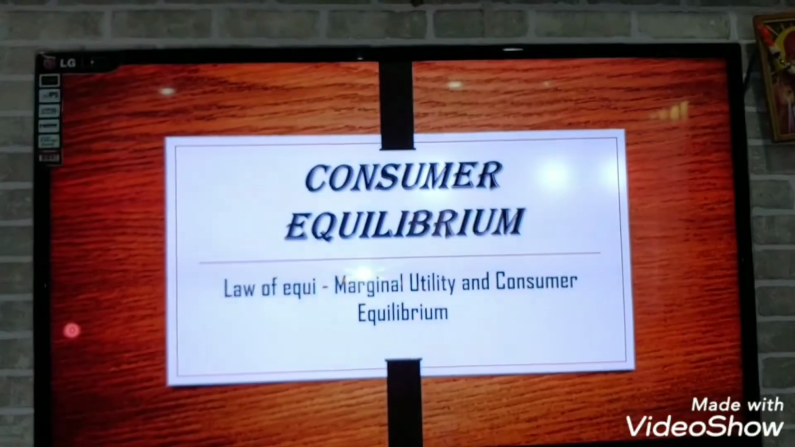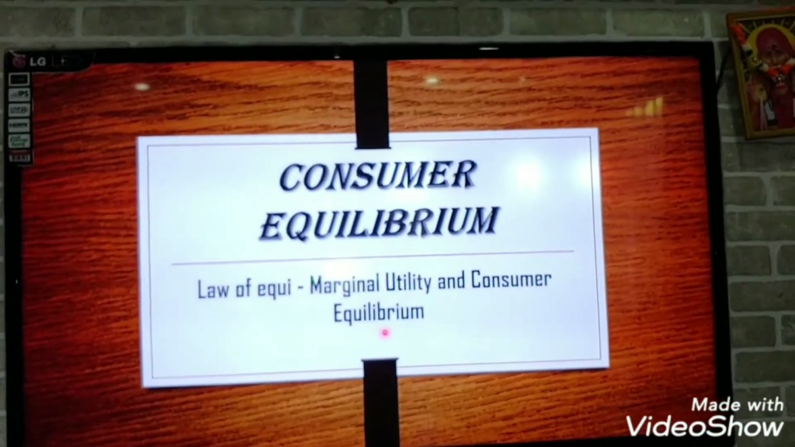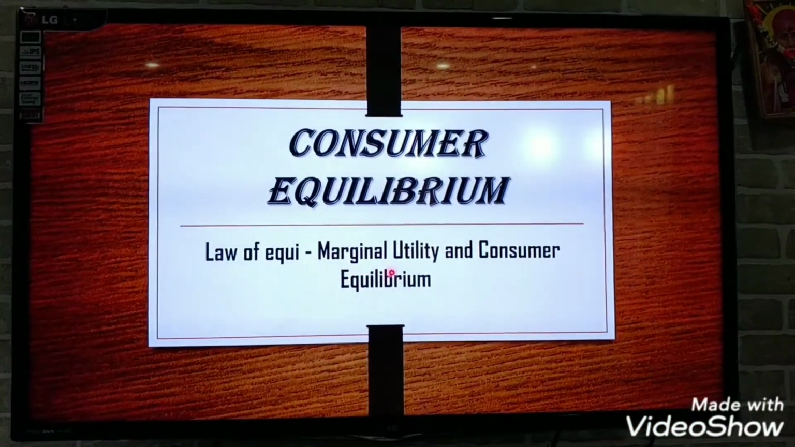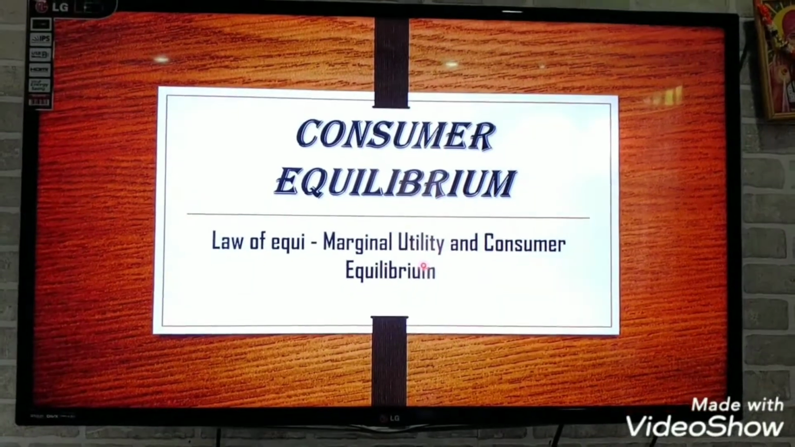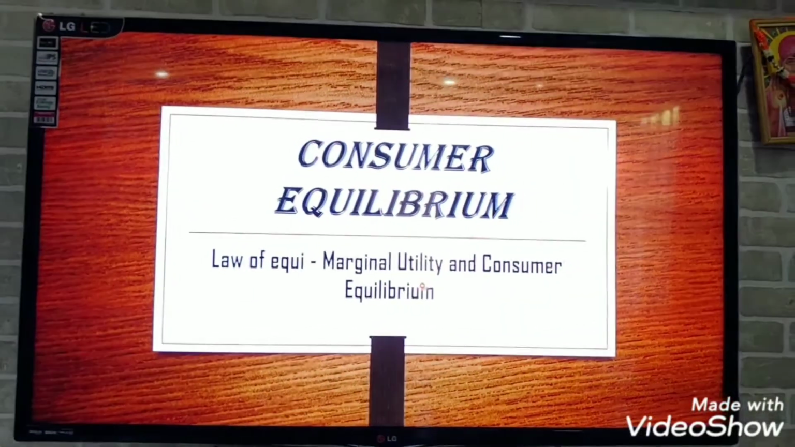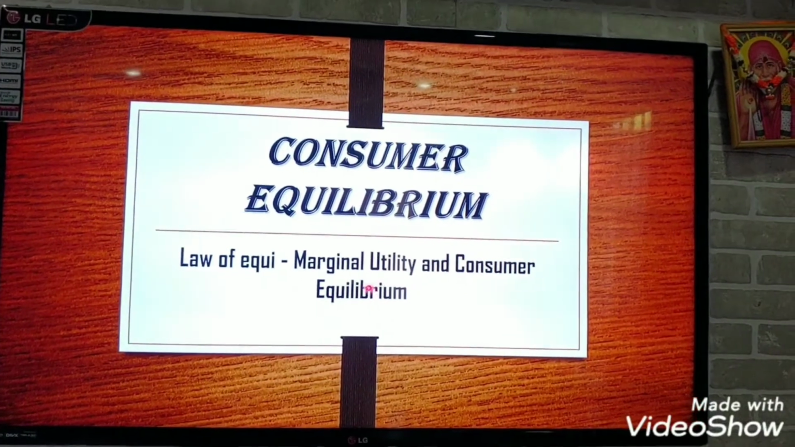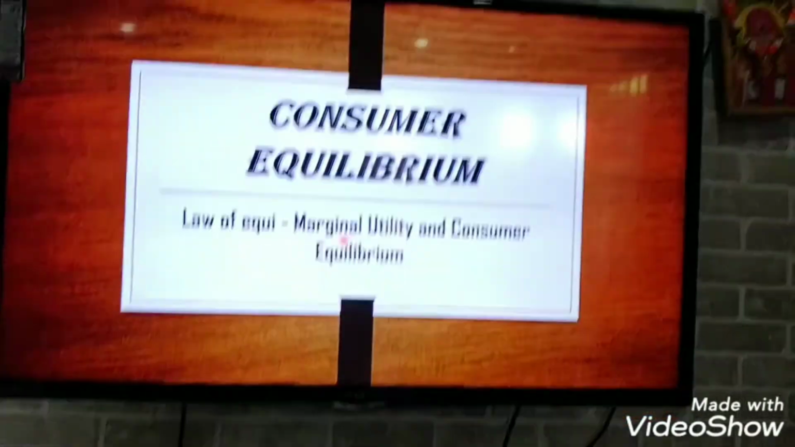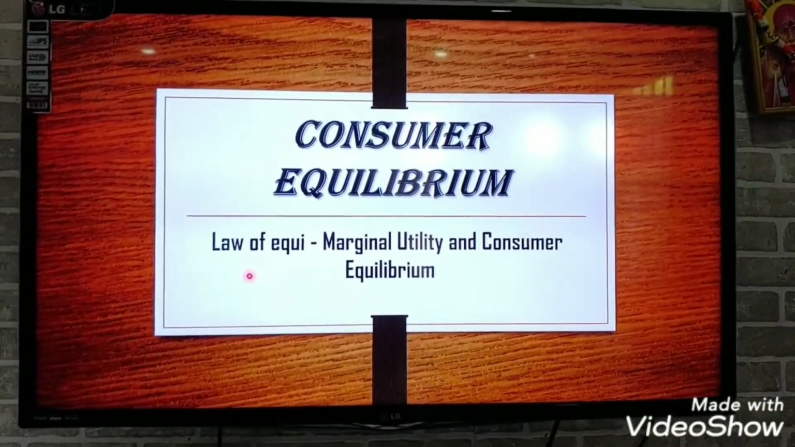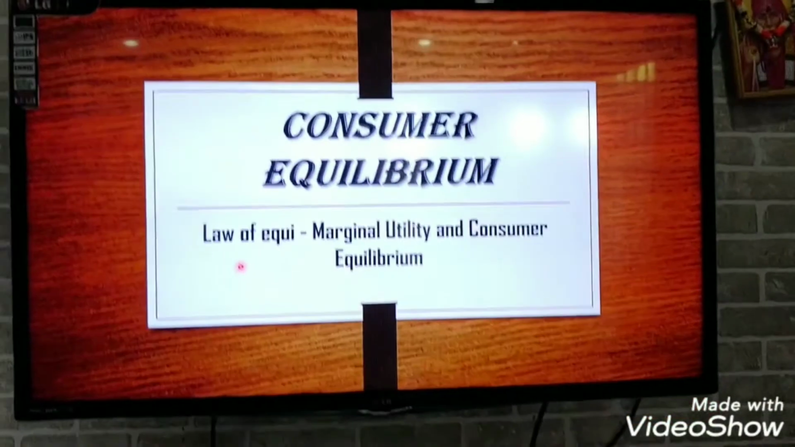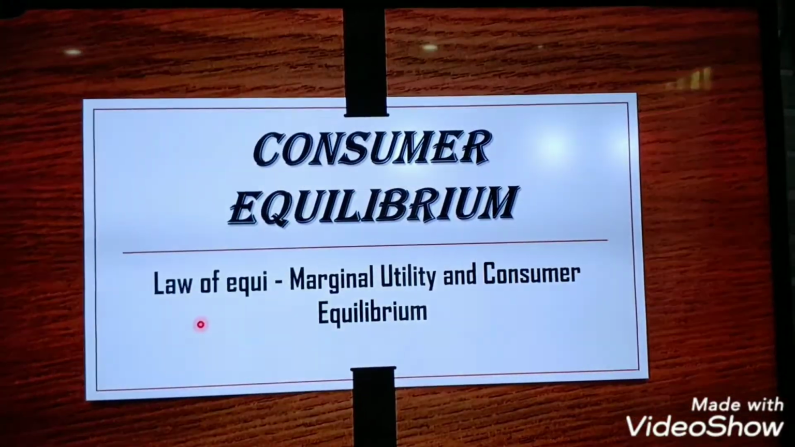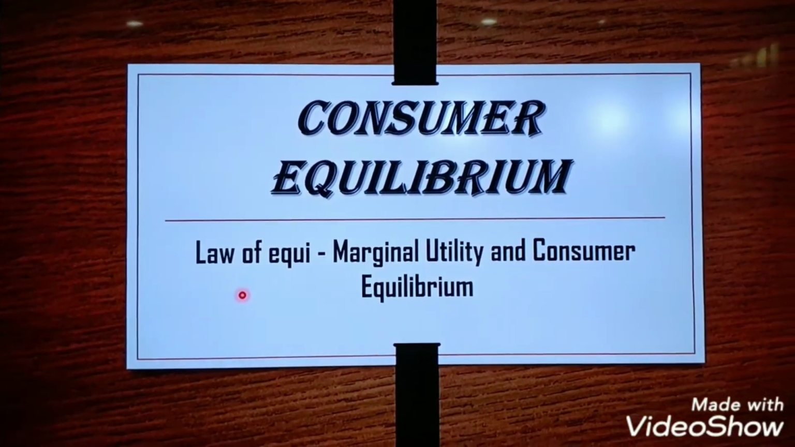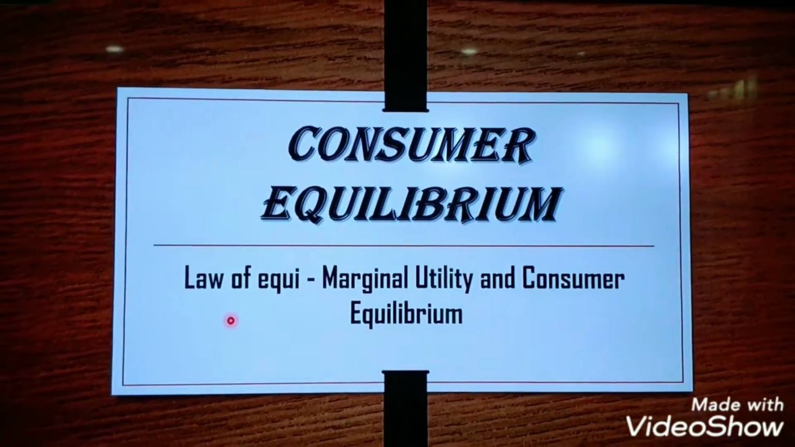Today we will study the law of marginal utility and consumer equilibrium. As we all know, the law of equimarginal utility is a blend of two laws, that is the law of diminishing marginal utility and the law of demand. In the last session we learned about the law of diminishing marginal utility. So, my dear students, now the question arises: what is the law of diminishing marginal utility? Good. It is the marginal utility of a good or service that declines as its supply increases.